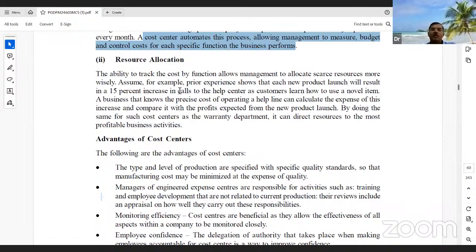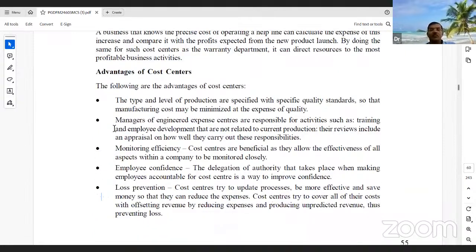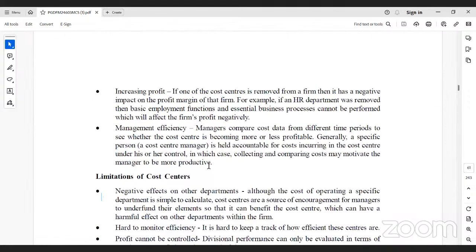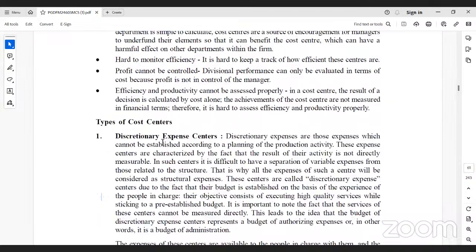Resource allocation is also there. So how much amount can be allocated for each center? Right? For cost centers, there are so many advantages. Monitoring efficiency: the cost center can increase employee confidence, and prevention of losses is also there, cost center wise. Increasing the company profits: once the company can reduce the cost, the profit may also increase. For example, if the HR department was removed, then the basic employee functions, the essential processes, cannot be performed. So there are some limitations.